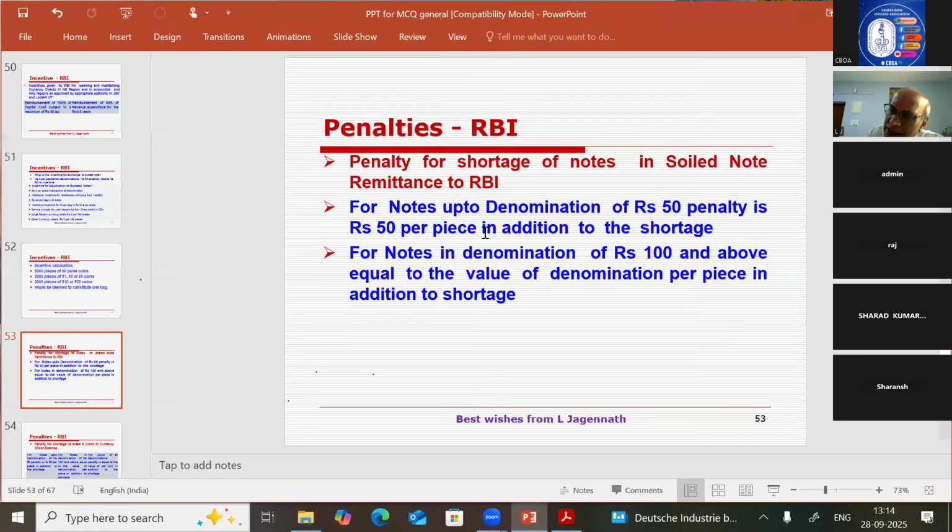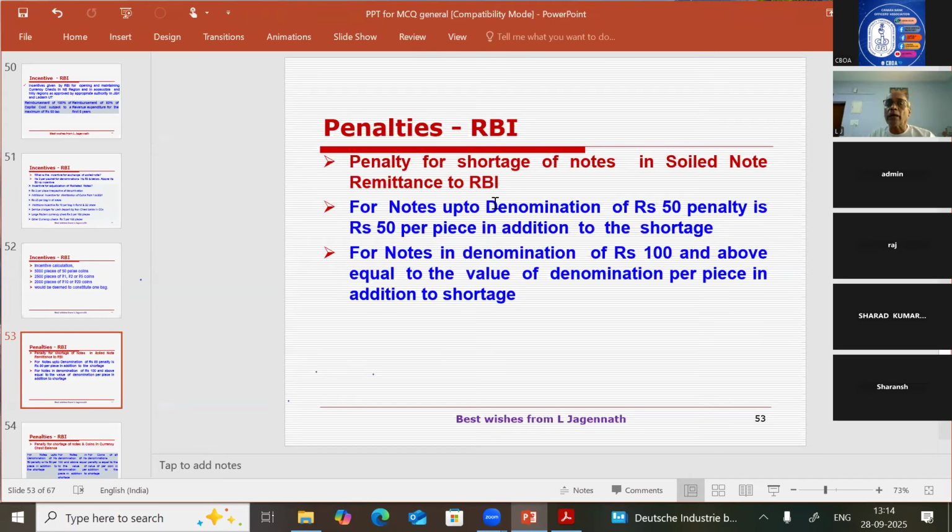The loss compensation is: 10 pieces are short in 10 rupee notes. 10 into 10, 100 rupees is the compensation for the loss. That is the loss. What is the penalty? One piece, 10 pieces are missing, up to 50 rupees denomination, for one piece the penalty is 50 rupees. 10 into 50, 500. So 500 plus 100, we have to give to RBI.